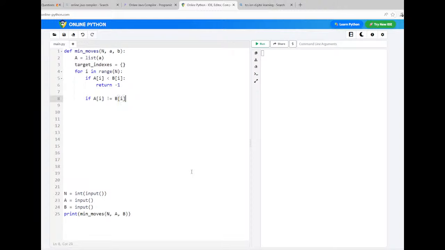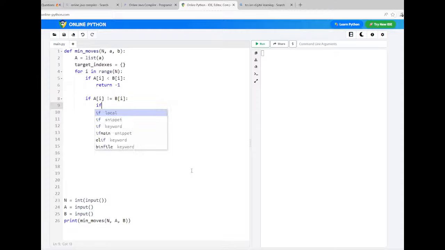Okay, so that indicates that we identified the character to be replaced here. This condition indicates the character to be replaced. So we check. Now you create that character as a key in the dictionary. If it is already present, then you just add it. Otherwise you create a new key with that character, the target character.